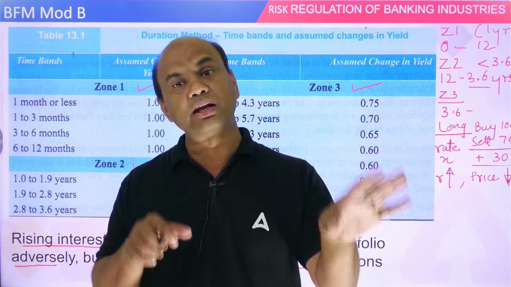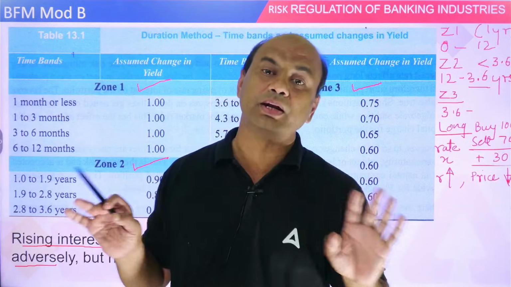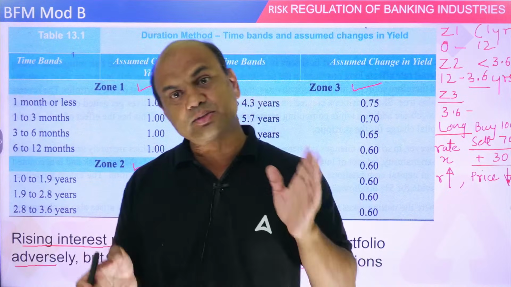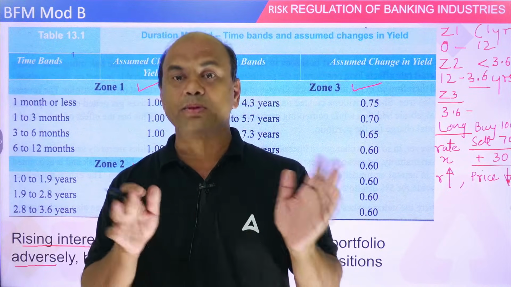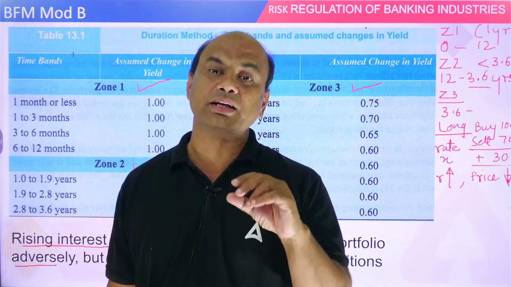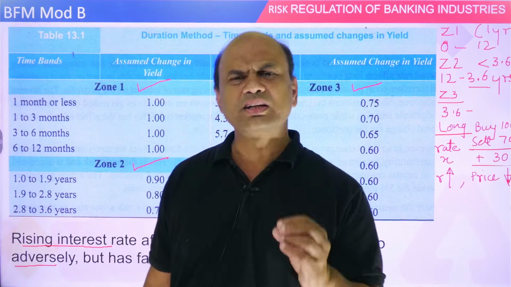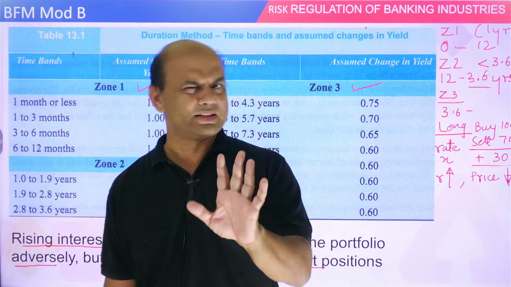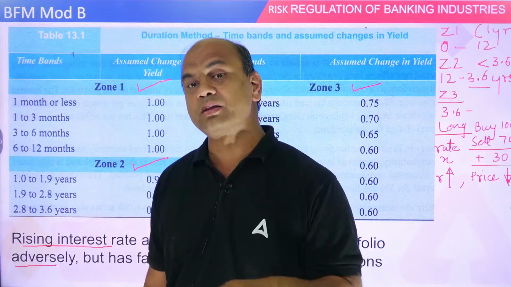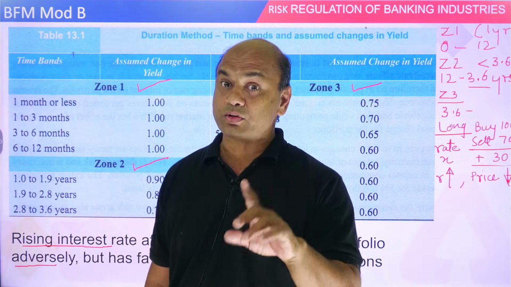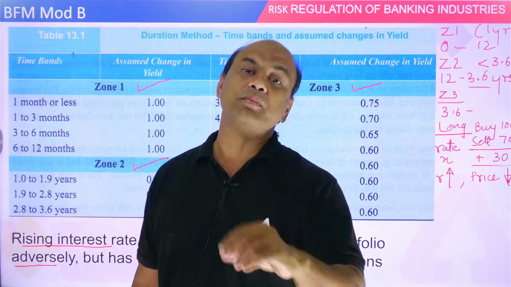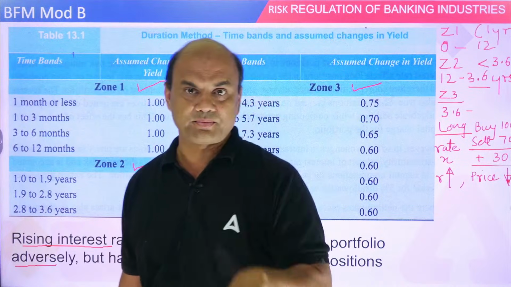Positive with negative, negative with positive. Positive with positive cannot be adjusted. Negative with negative cannot be adjusted. So when you adjust positive-negative, or plus-minus, or long-short, the part which is not adjusted is called disallowance. You can call it simply the commission taken by RBI. It's not the actual term, but for your exam purpose, that is how you remember it: commission taken by the market.